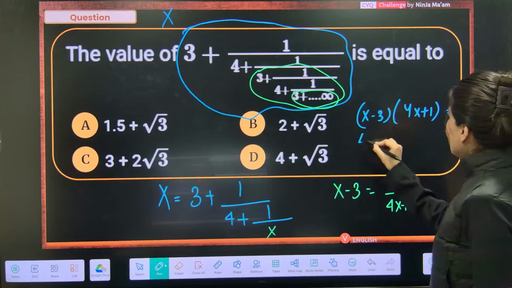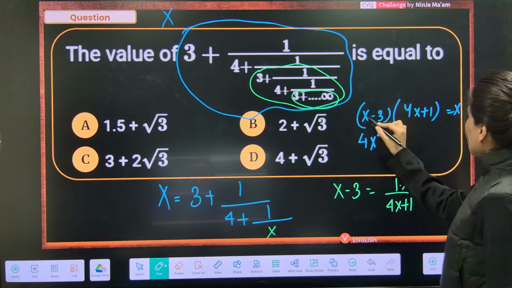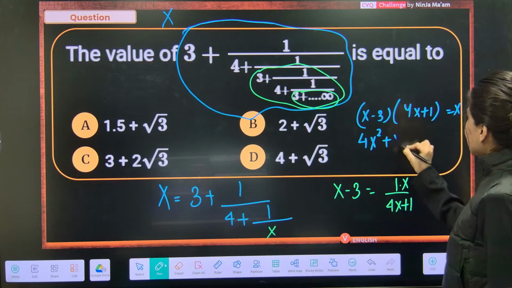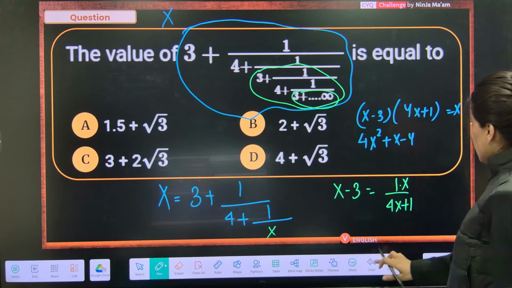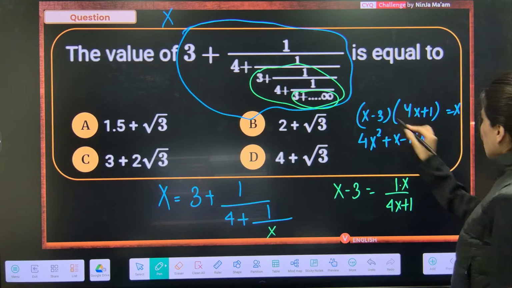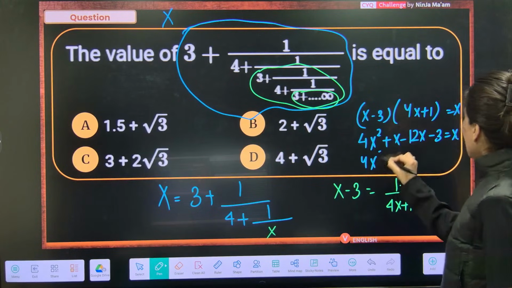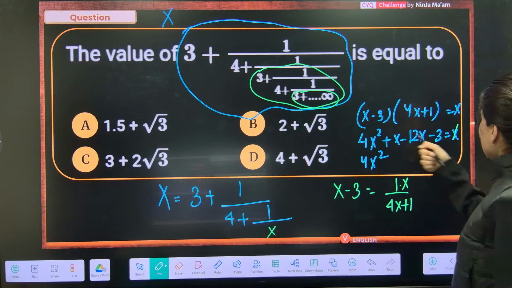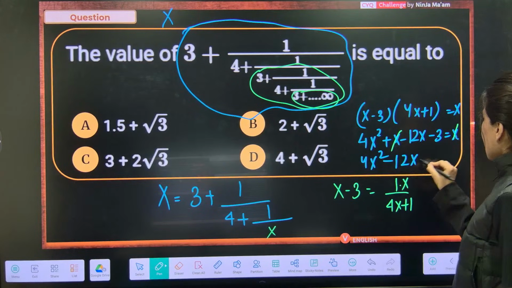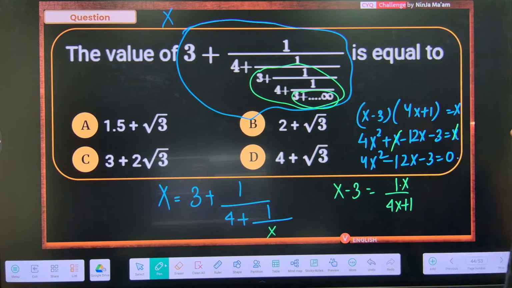Solve it. 4x square plus x minus 12x minus 3 is equal to x. 4x square, then this x cancels, minus 12x minus 3 is equal to 0.